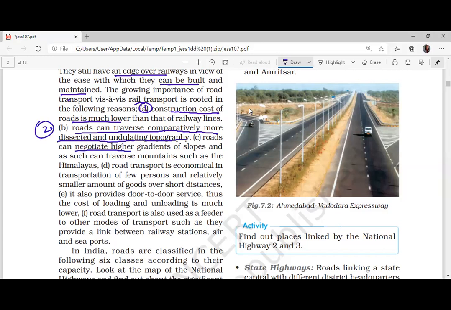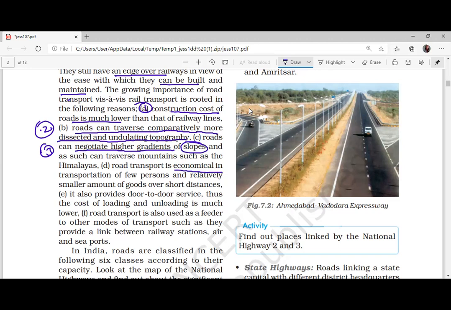They can negotiate higher gradient. That is slope. That is the third, including the Himalayas, all these places. And in fact, two and three are almost the same. Then the fourth point is that roads are economical for few persons and a relatively small amount of goods over short distances.